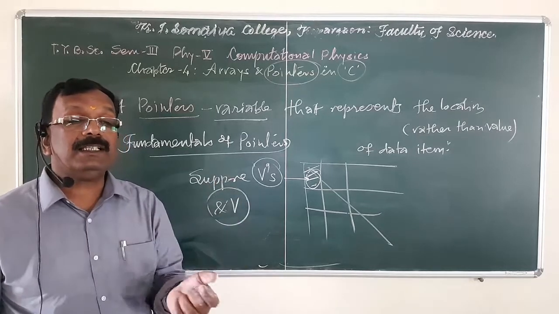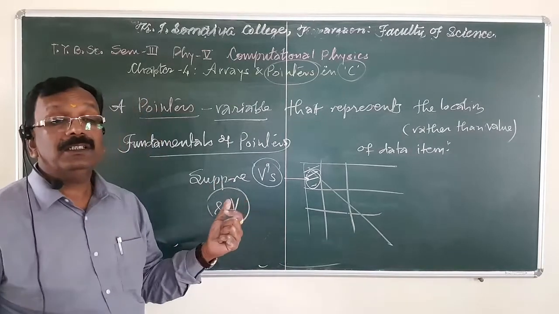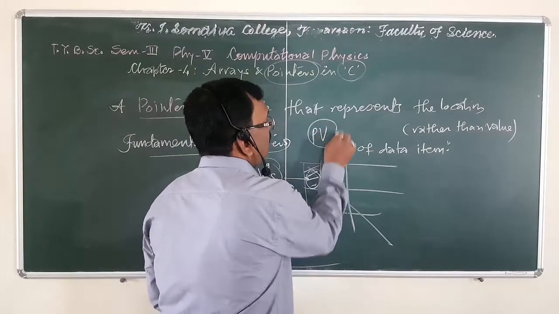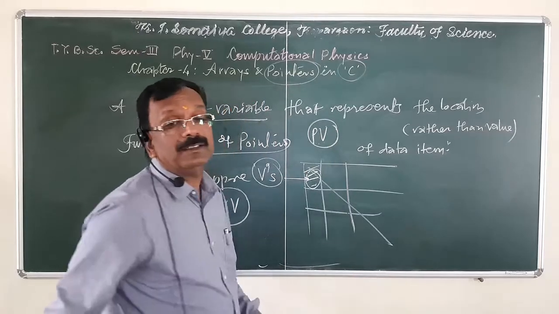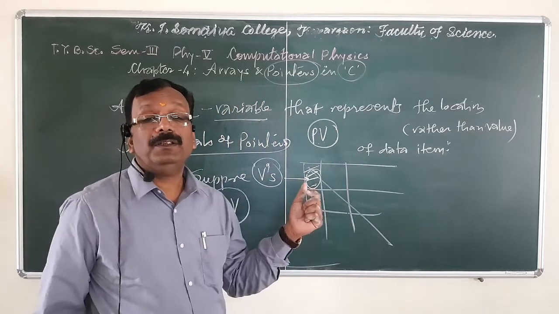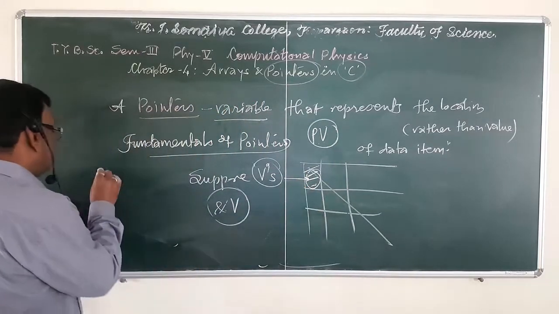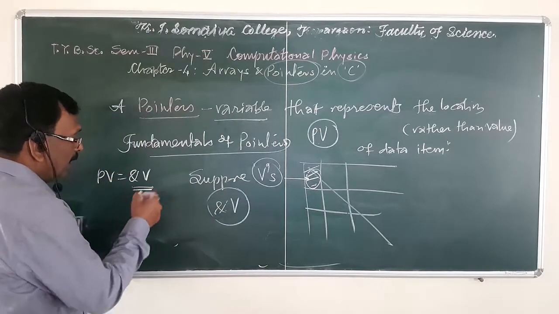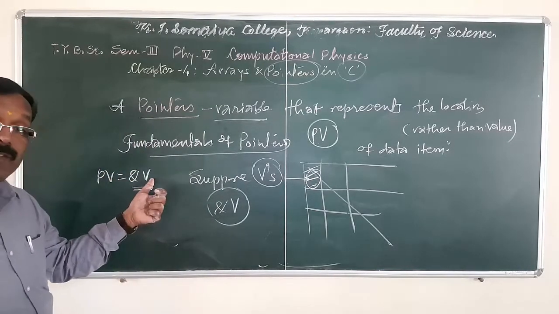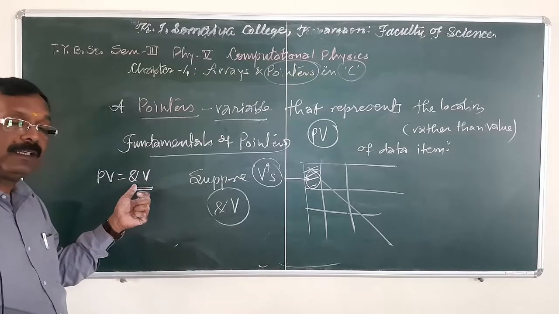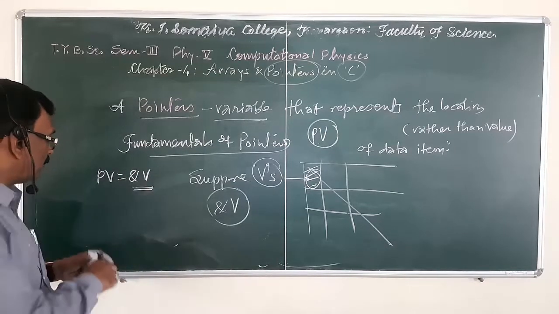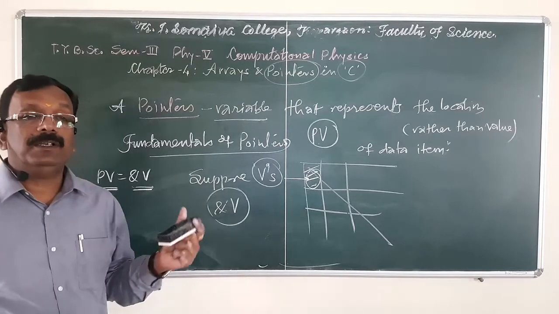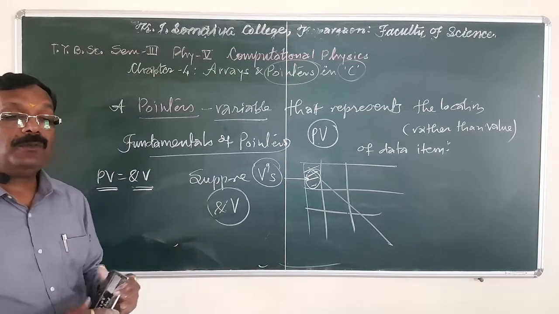Let us assign the address of V to another variable PV. PV is nothing but a pointer variable, such that PV is equal to &V. We have assigned the address of variable V to this variable name by using the address operator.